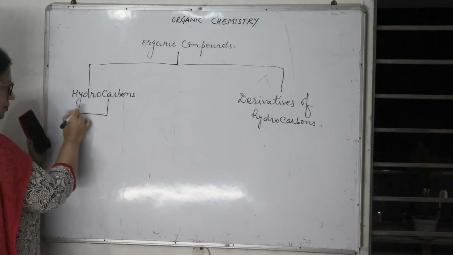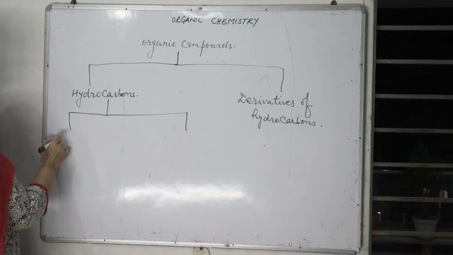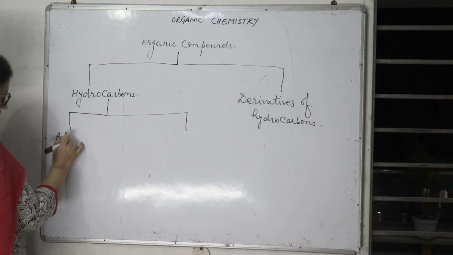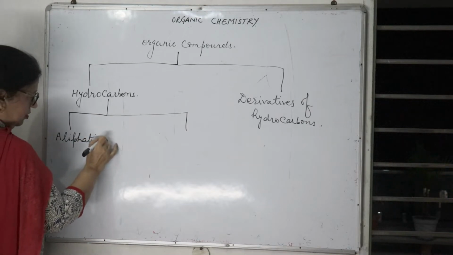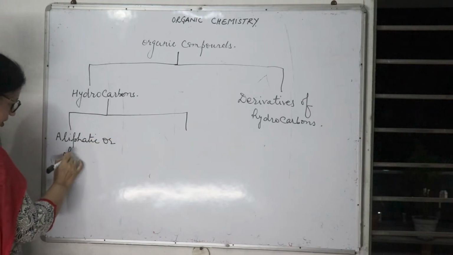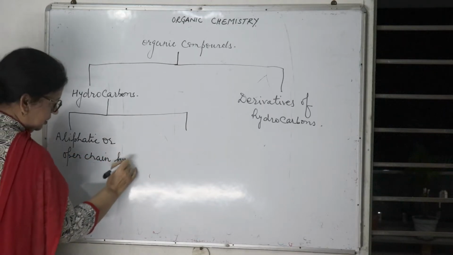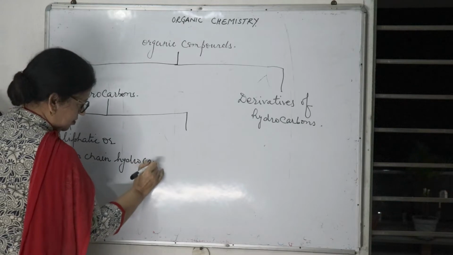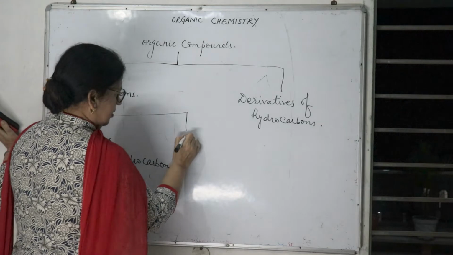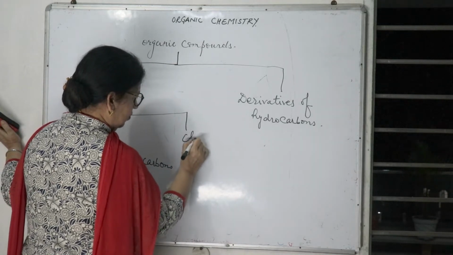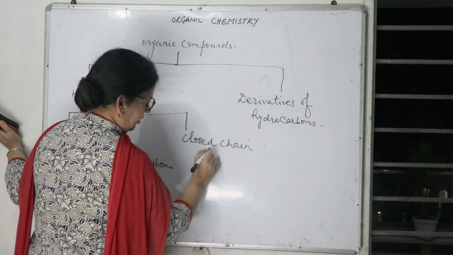And these hydrocarbons, they can be divided into two, that is aliphatic or open chain hydrocarbons, and the second one, closed chain hydrocarbons.